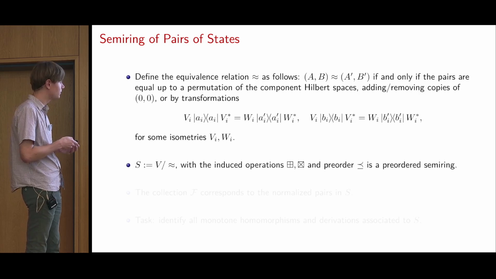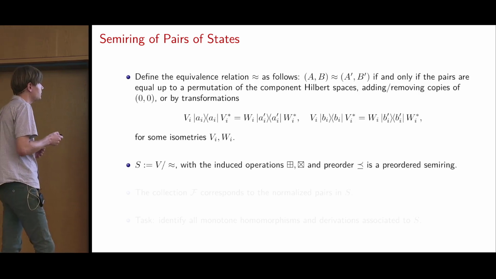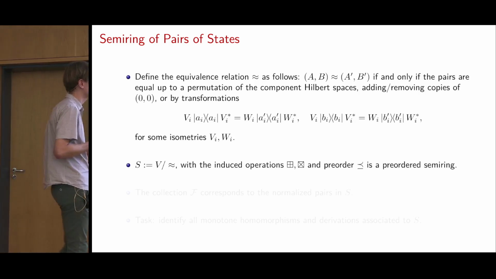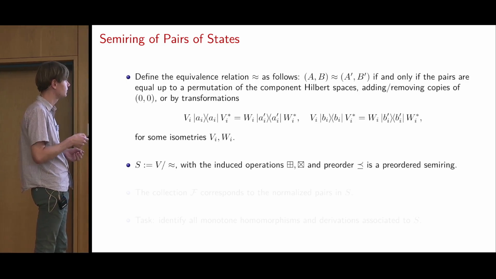And then if we consider all the equivalence classes, and we call this S, it turns out that this is a semi-ring with the induced addition, multiplication, and preorder.